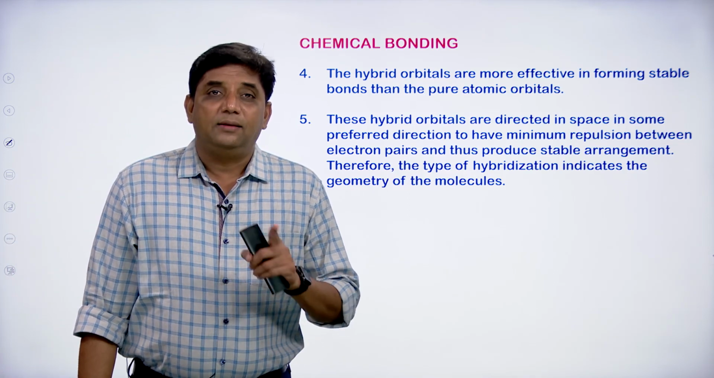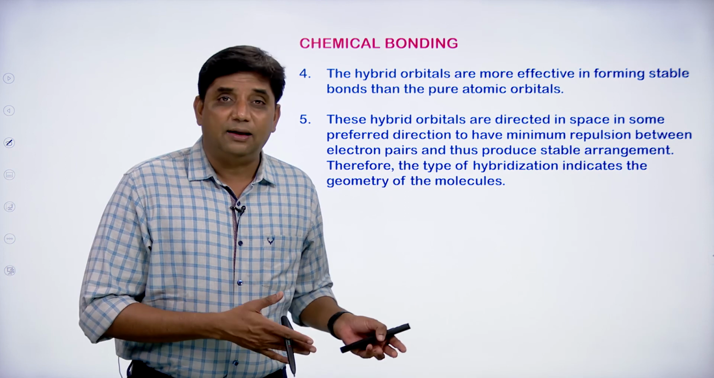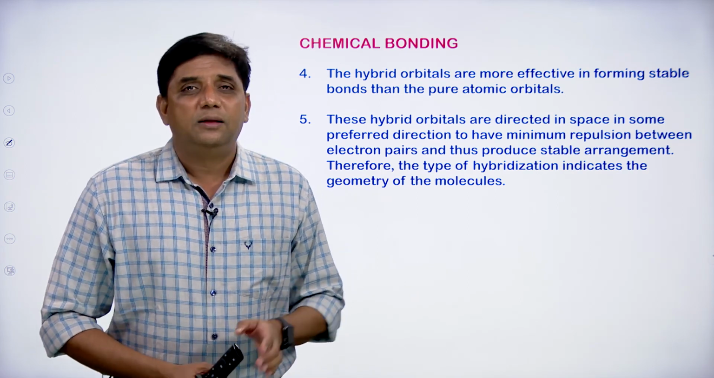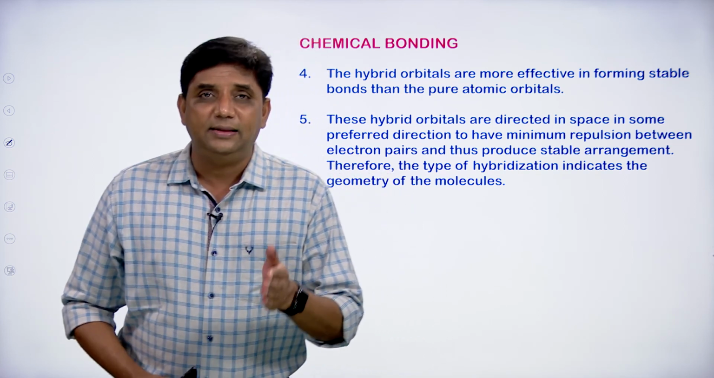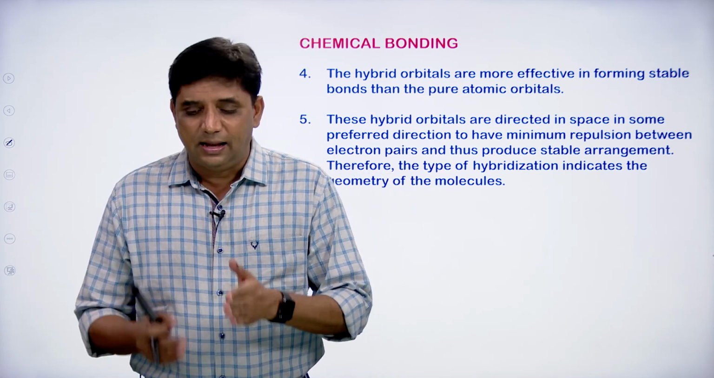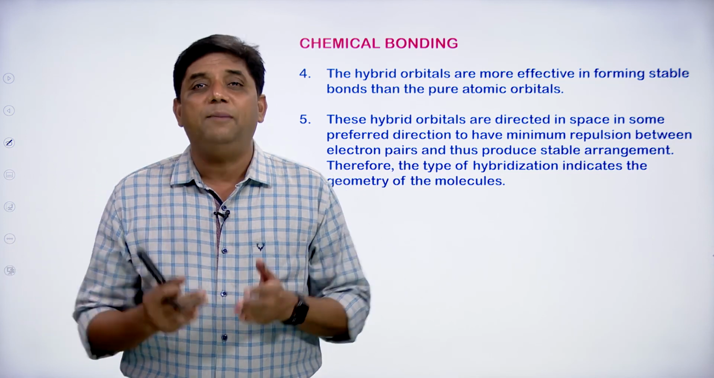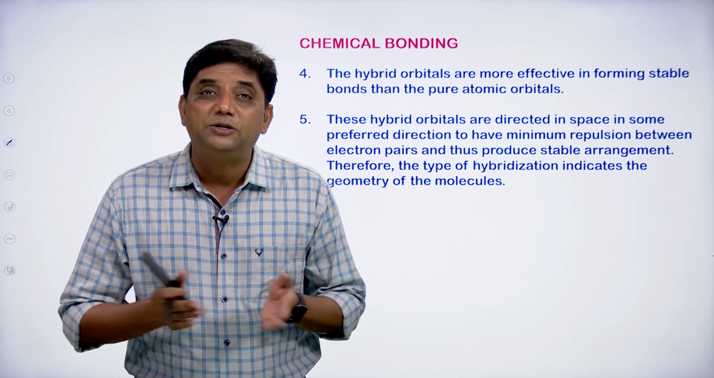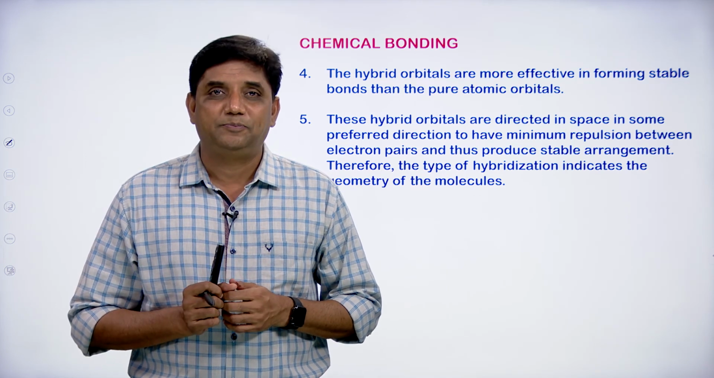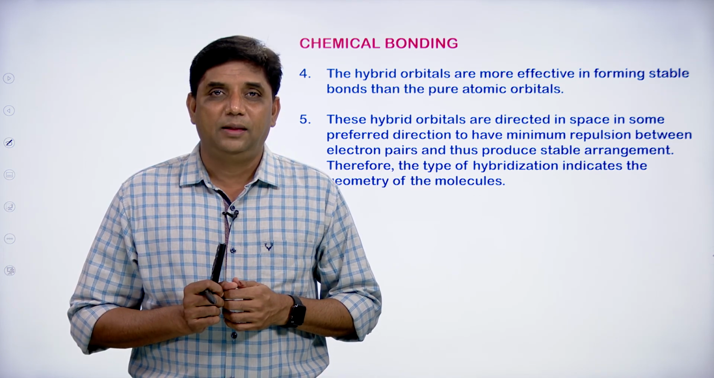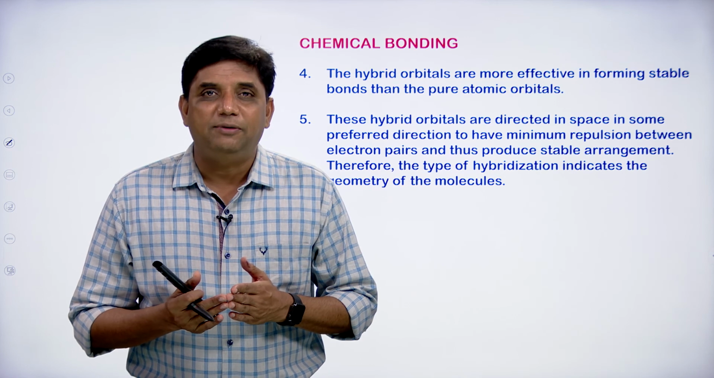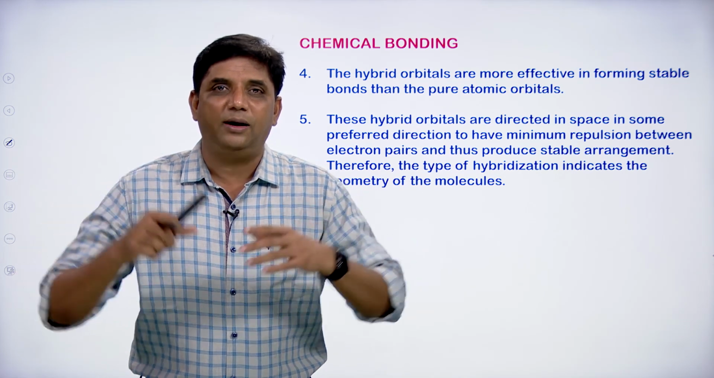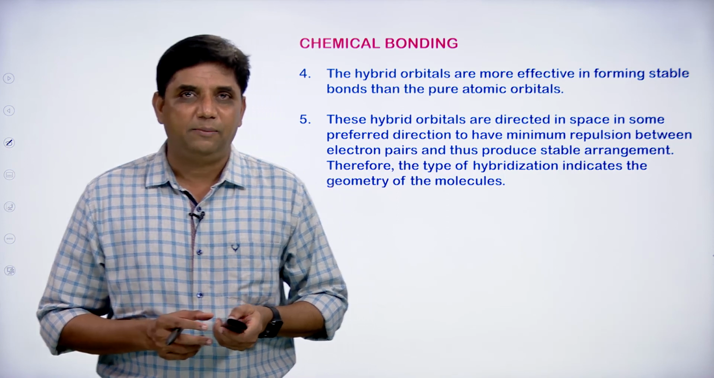As I told you at the very beginning, why this hybridization concept was introduced: the hybrid orbitals will lie in space in such a way that the angle between the hybrid orbitals is maximum. Therefore, there will be minimal repulsion between the electron pairs. So, the repulsion is minimum and the bond angle is maximum.